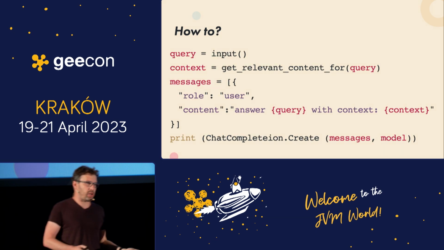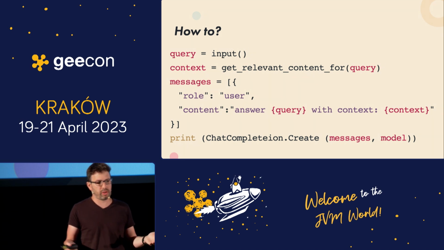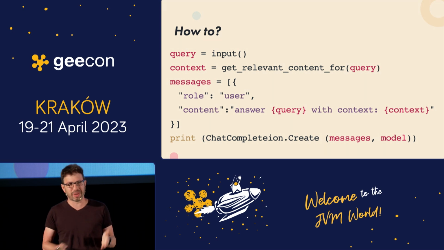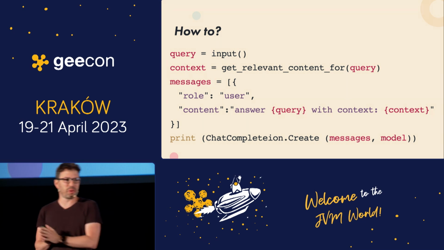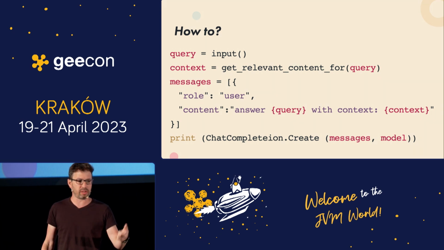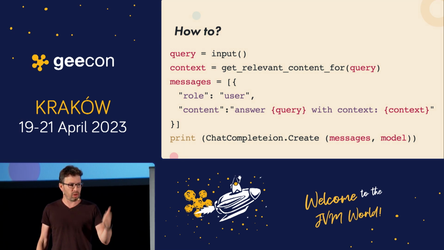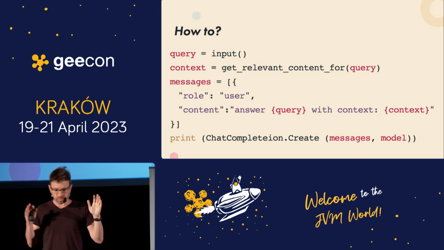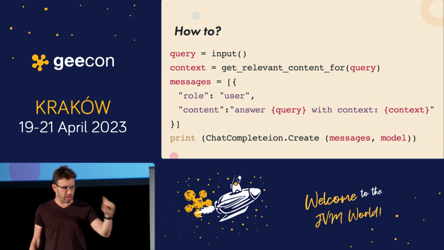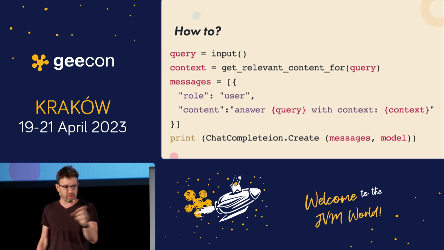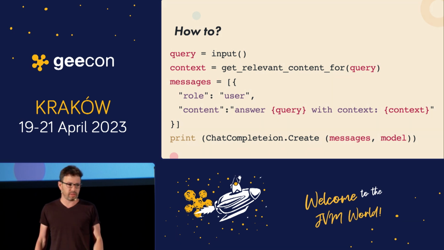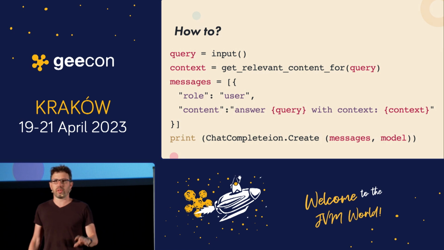So if we want to build our personal bot, this is, by the way, kind of like Python. I know this is a Java conference, but I'm sure you can understand this. So query: just get the input from the user. Then with this input, get all the relevant content that you have in the folder. Then you have the messages. You put the message, the role is the user, and then answer the query with the context. Then you can print the answer.